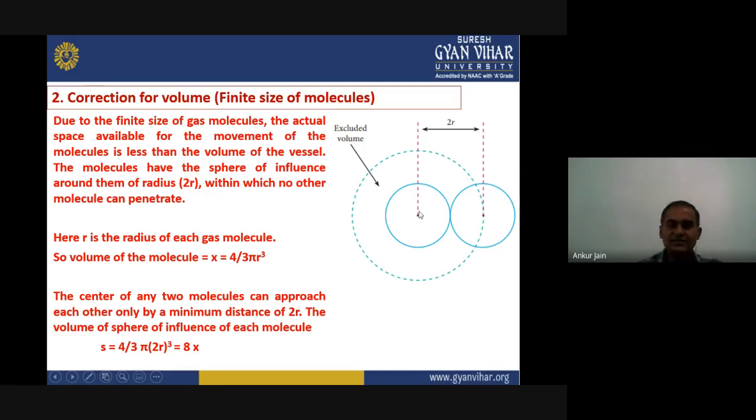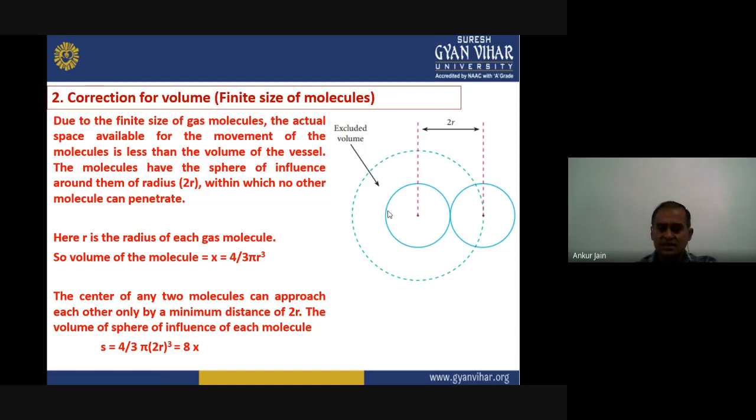When it is striking with this, now no other molecule can strike with this. So that means a sphere of influence is formed, which has the radius of r plus r, because each molecule has the same size. So the radius of this sphere of influence will be 2r.